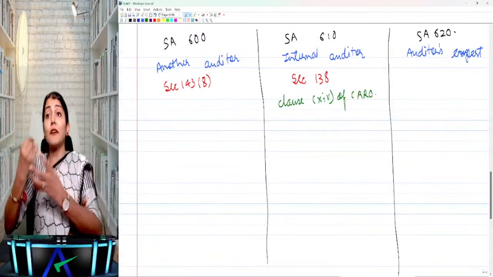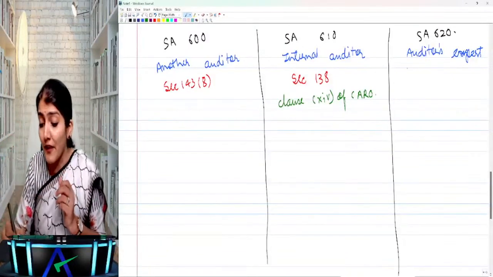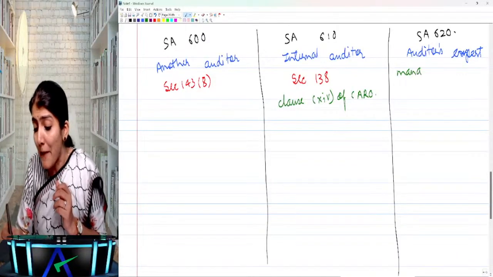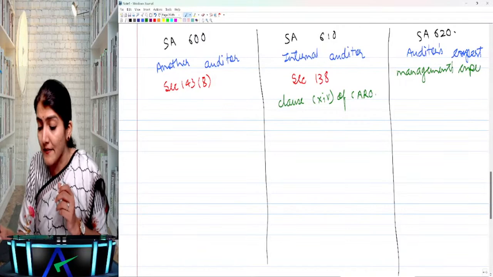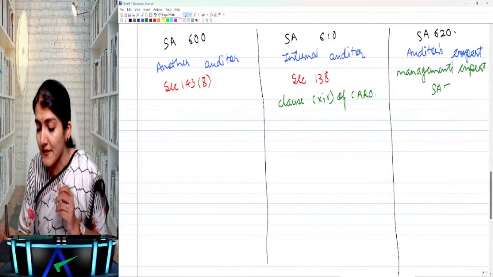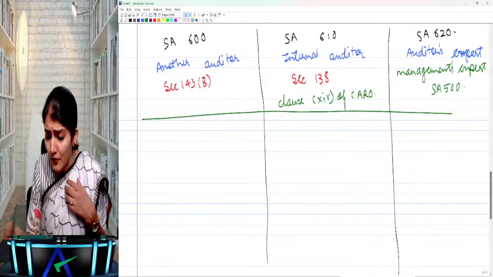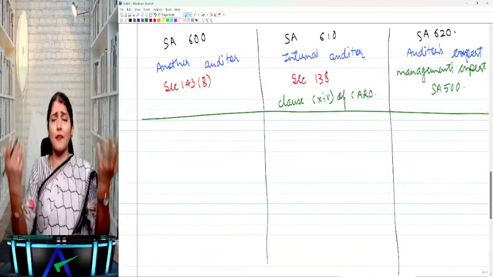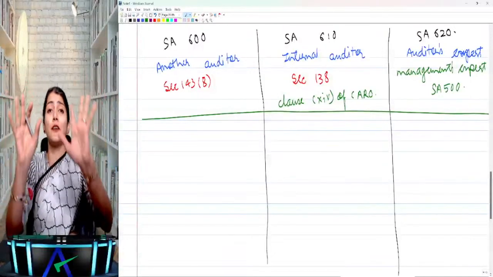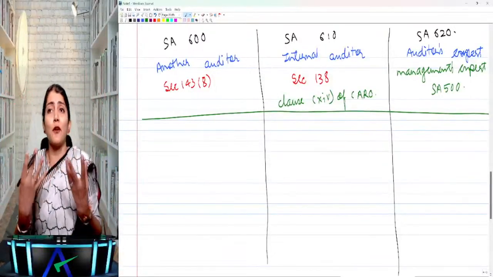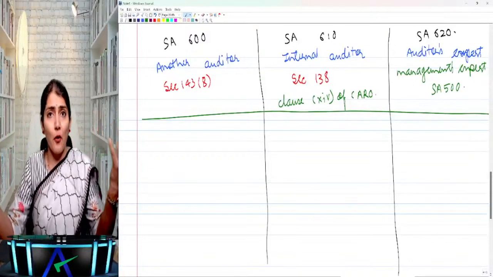And if the expert is appointed by the auditor, then he is called the auditor's expert. If the expert is appointed by the management, then he is referred to as the management's expert. And as such, management's expert is discussed in SA 500. Okay, can auditor use the work of the management's expert, auditor's expert? Yes, he can use the work of any of the experts, but whosoever's work he uses, the sole responsibility for the audit opinion expressed remains with him.